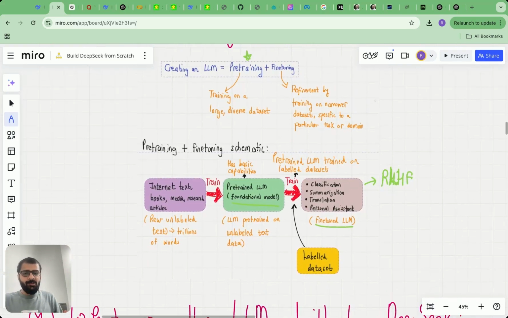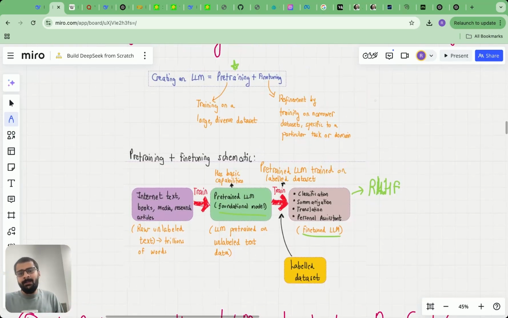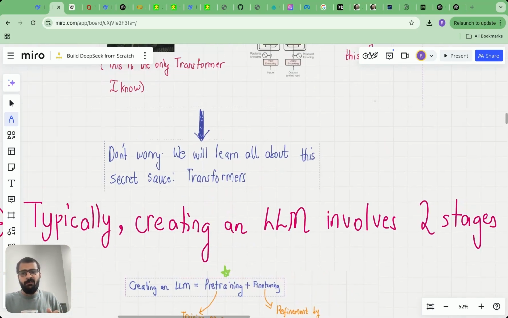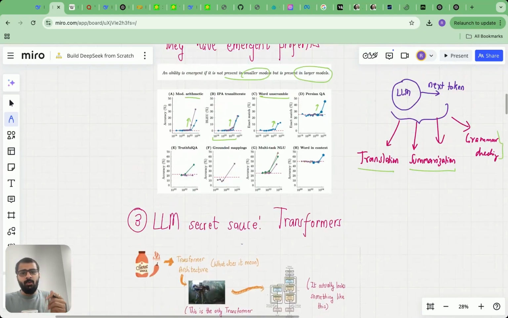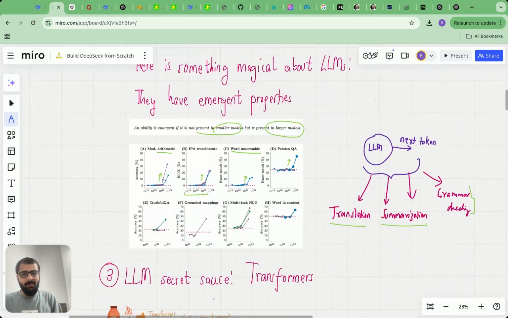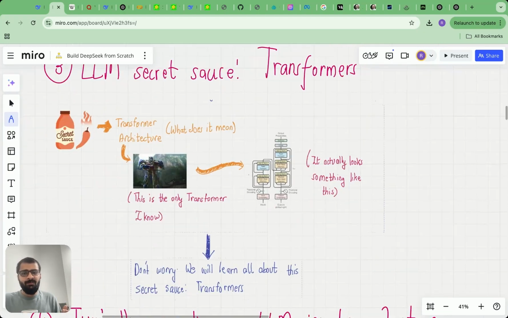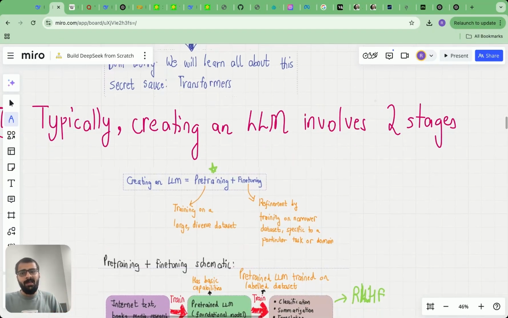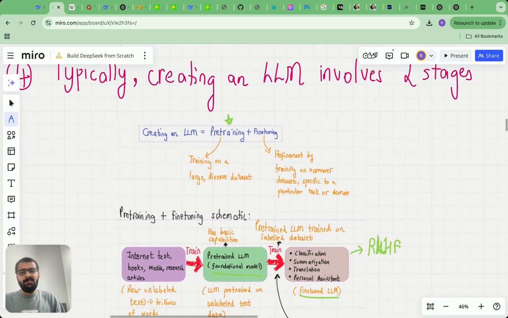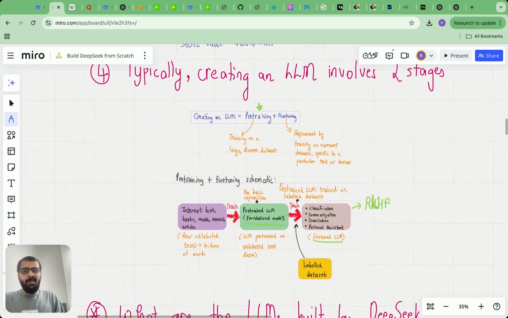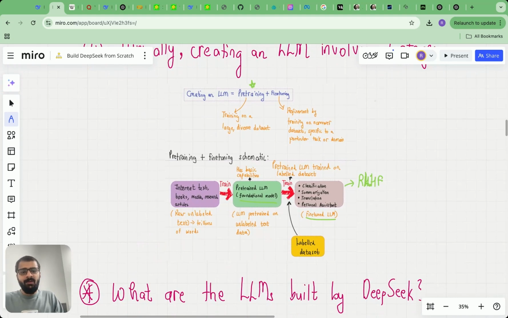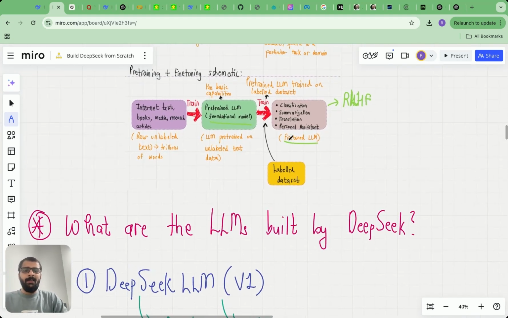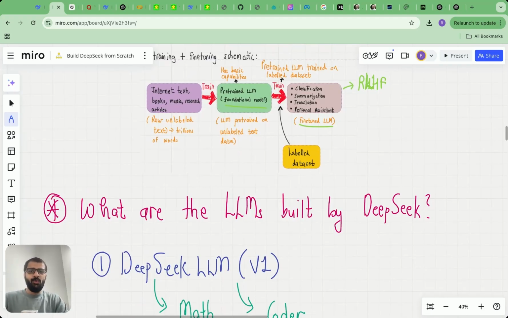But to understand what is to follow after this section, it is very important for all of us to be on the same page with respect to what are LLMs, what are emergent properties, what's the secret sauce which powers LLMs, and most importantly, the two stages involved in creating an LLM, and that is pre training plus fine tuning. With that, let's go to the next section, which is essentially what are the LLMs built by DeepSeek and how did it get so popular?